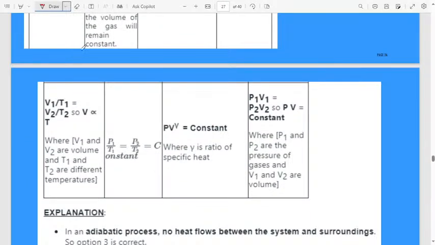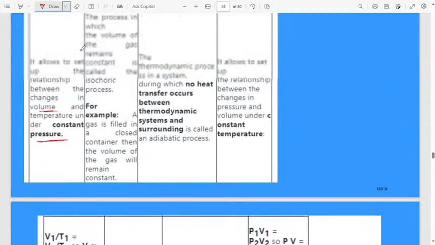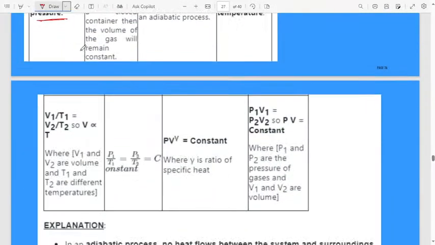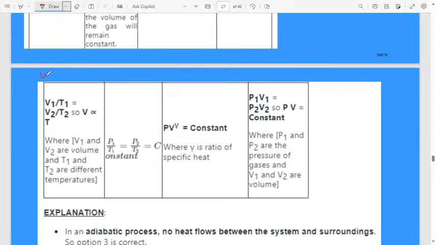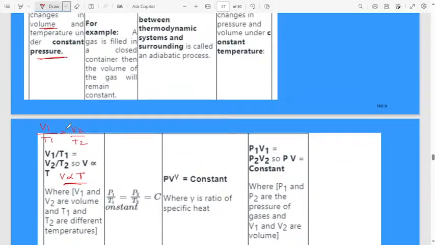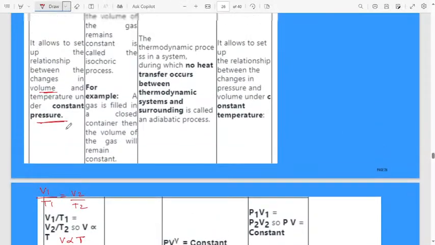In isobaric process, V1 by T1 is equal to V2 by T2. Otherwise, V is directly proportional to T, and here pressure remains constant. Pressure will be constant in the isobaric process.